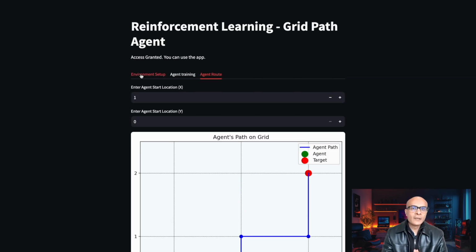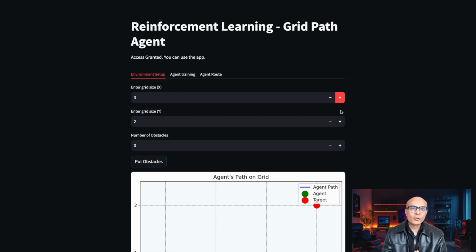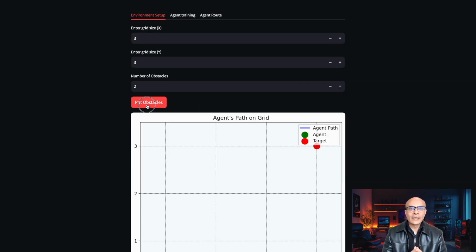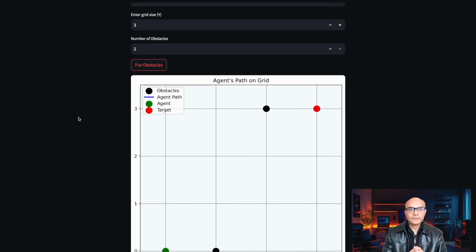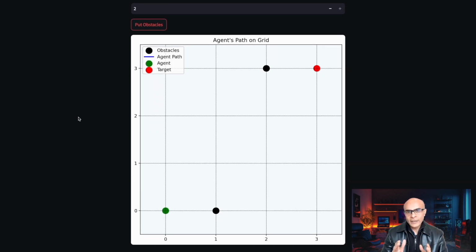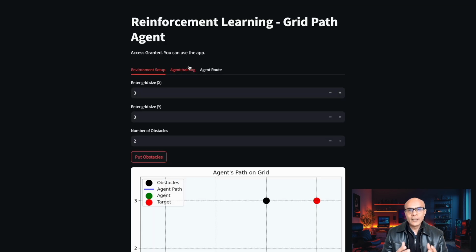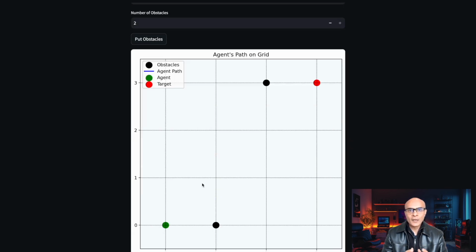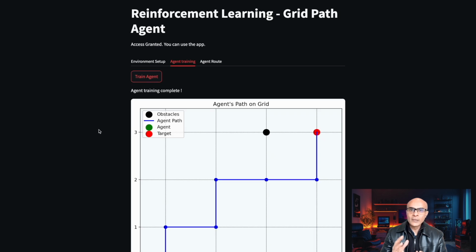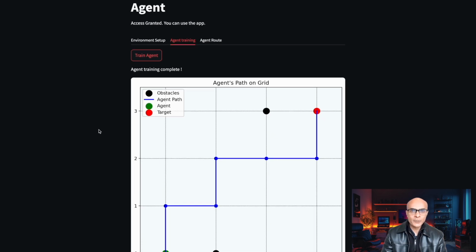Let's now increase our grid size and let us also put two obstacles. So the grid would look something like this as shown on the screen. Will the agent be able to find its way to the target? Let's find out. Let's once again train our agent, and voila, the agent is successful in reaching the target in spite of the obstacles.